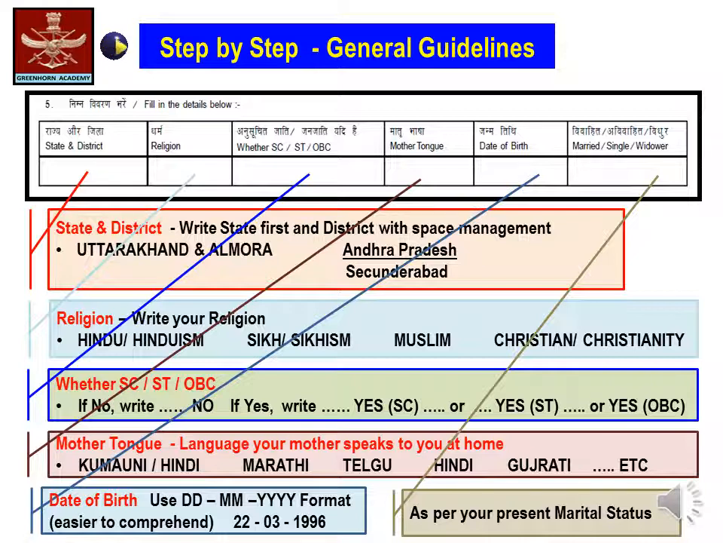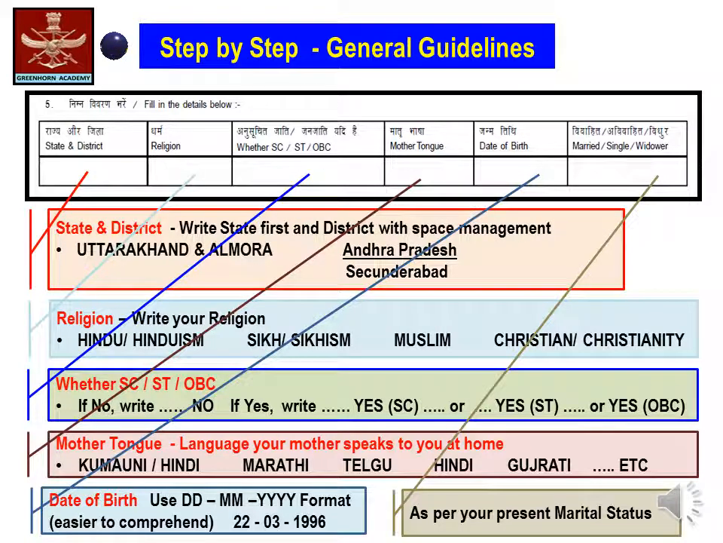Next, your mother tongue. Mother tongue is the language your mother speaks to you at home the majority of the time. For example, if a candidate is hailing from Almora, Uttarakhand, his mother tongue could be Kumaoni and Hindi, or it could be simply Kumaoni. Same goes with Marathi, Telugu, Hindi or Gujarati.